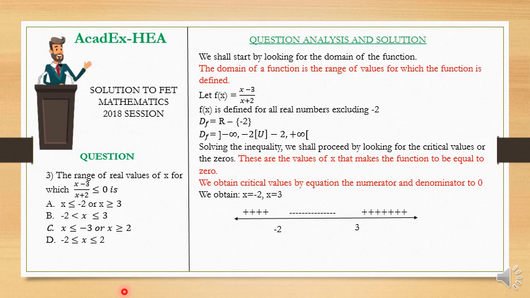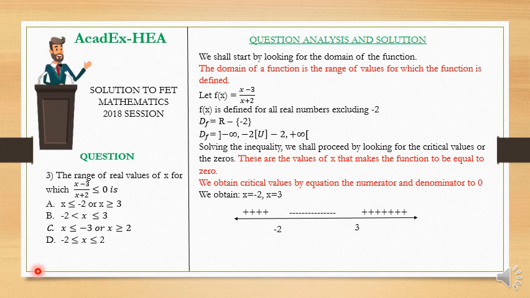positive, positive, positive, positive, because even here, if I take any number like negative 3 here, I'll have negative 6 over what? Negative 1. If I take negative 5, I'll have negative 8 over what? Negative 3. So I'll have a negative divided by a negative, which the overall will give me what? Positive.